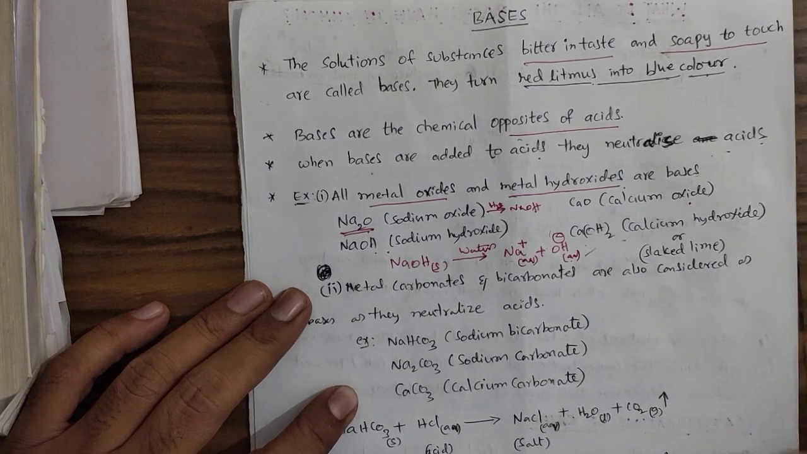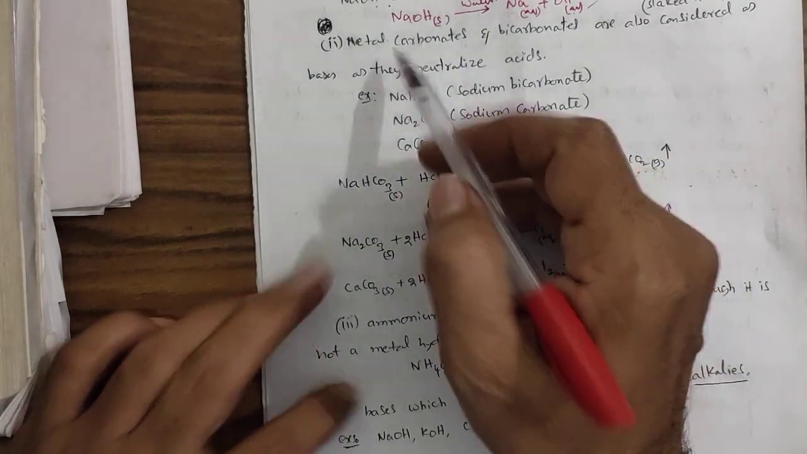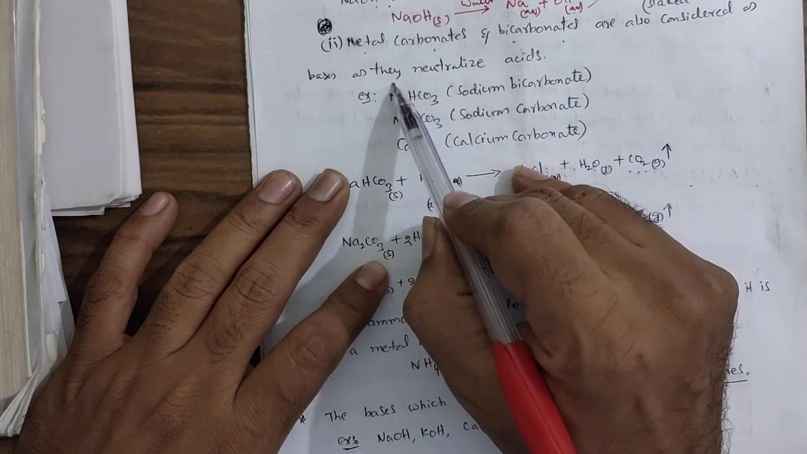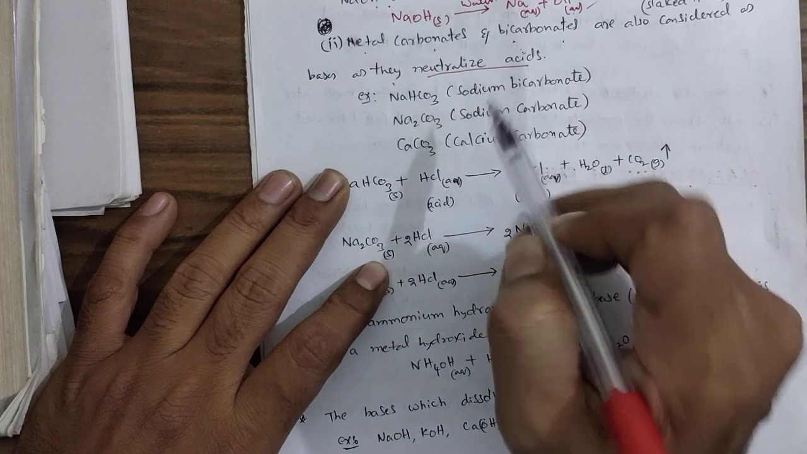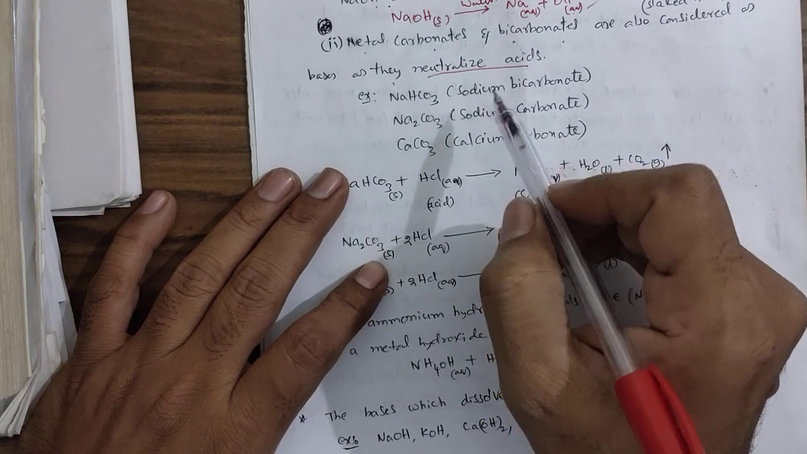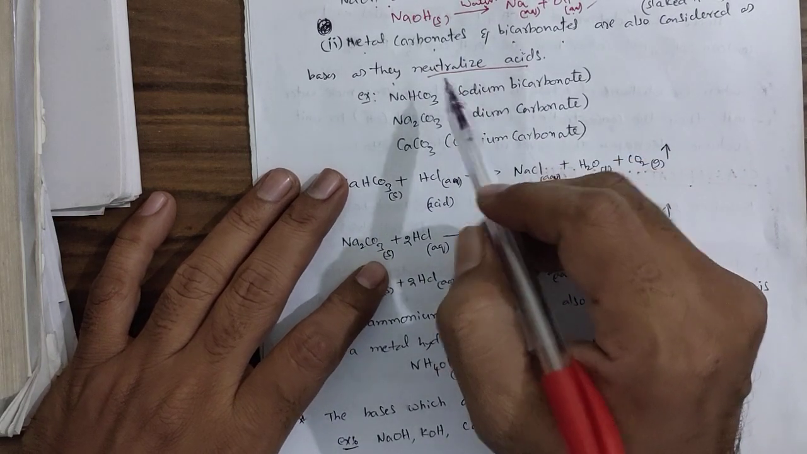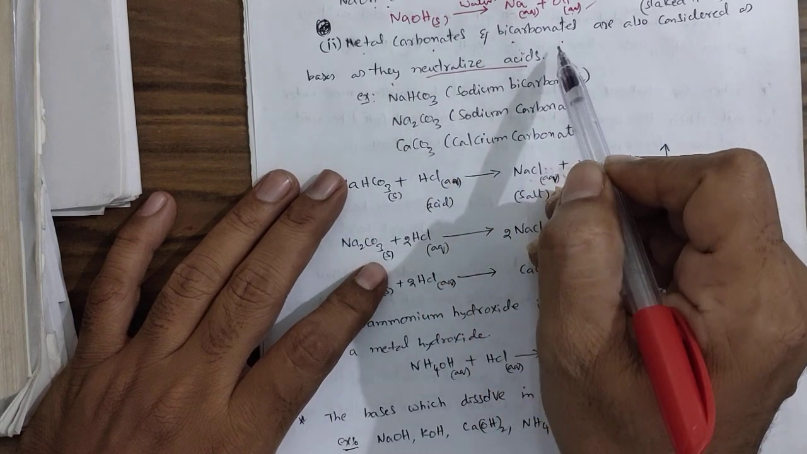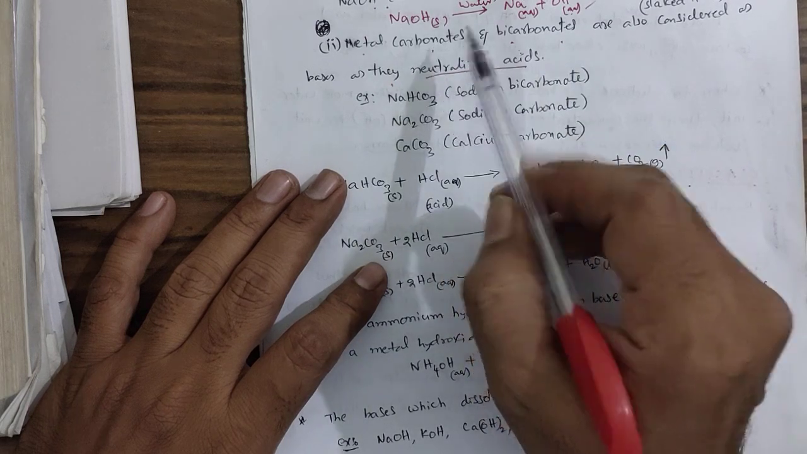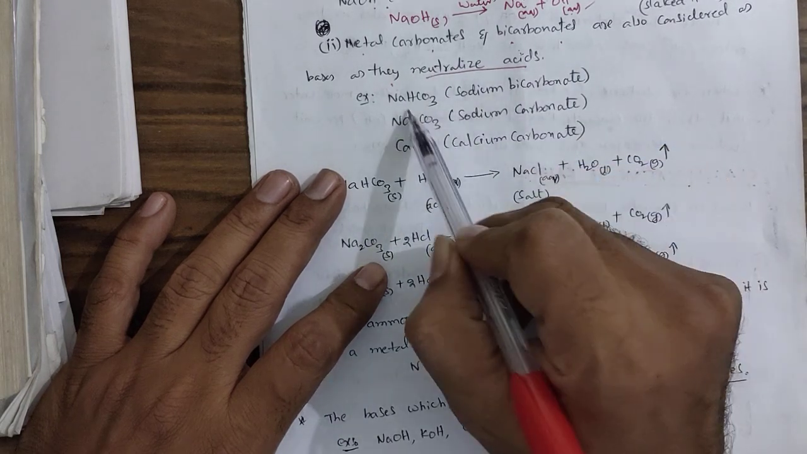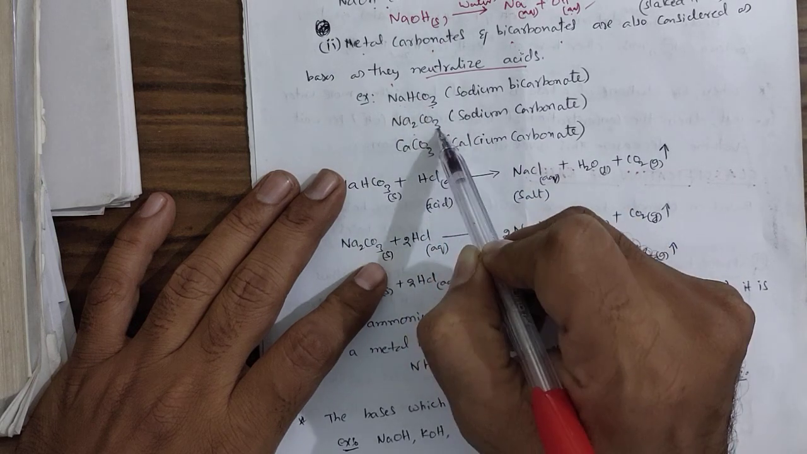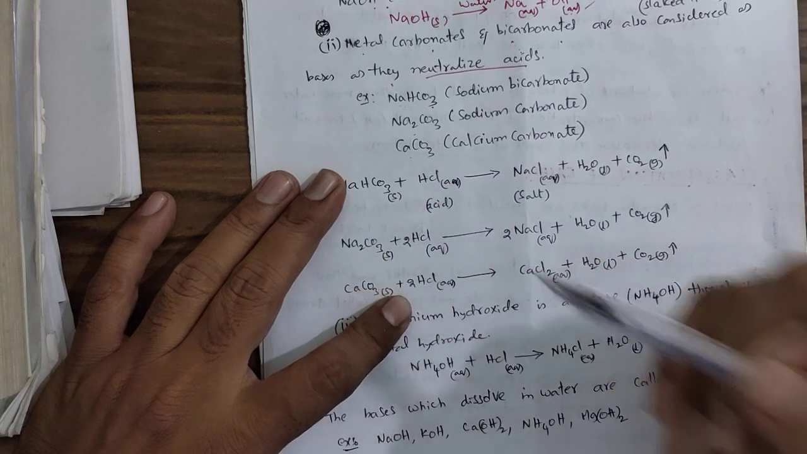So, example number 2. Metal carbonates and bicarbonates are also considered bases as they neutralize acids. Unlike metal hydroxides, there are no direct OH ions in metal carbonates or bicarbonates. Examples are sodium bicarbonate NaHCO3, sodium carbonate Na2CO3, and calcium carbonate CaCO3.